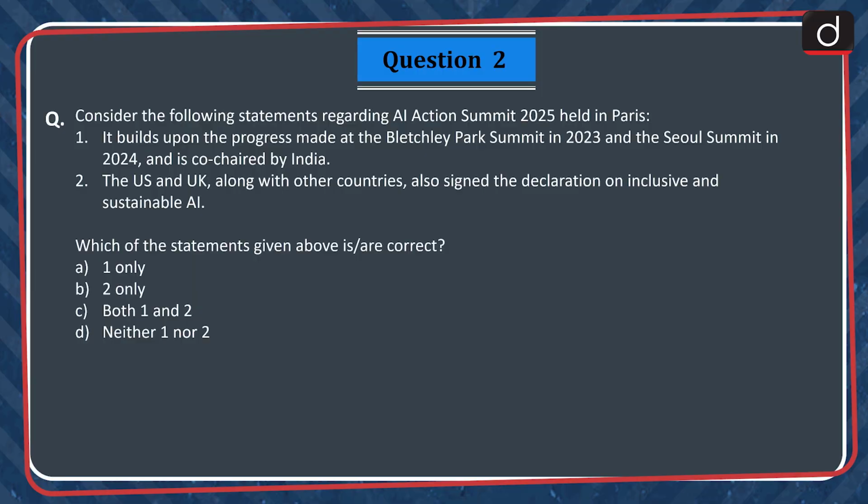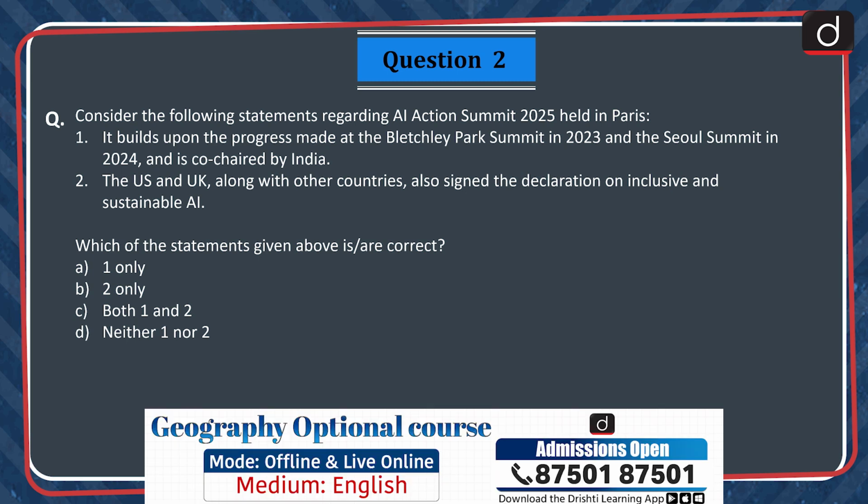Question 2. Consider the following statements regarding AI Action Summit 2025 held in Paris. 1. It builds upon the Congress made at the Bletchley Park Summit in 2023 and the Seoul Summit in 2024 and is co-chaired by India. 2. The US and UK along with other countries also signed the Declaration on Inclusive and Sustainable AI. Which of the statements given above is or are correct?